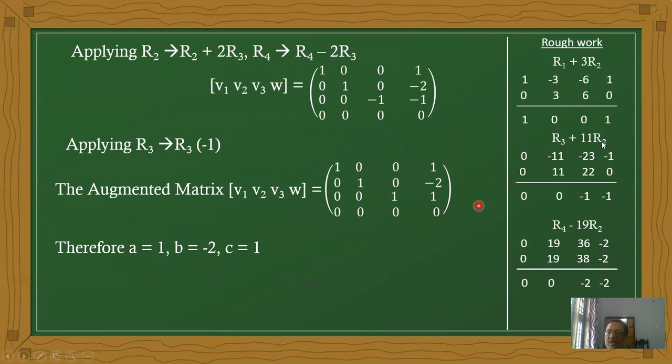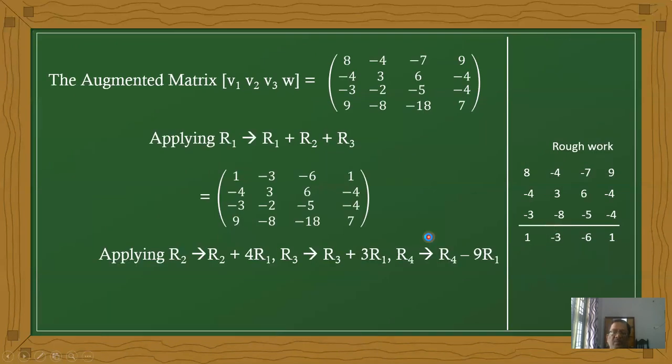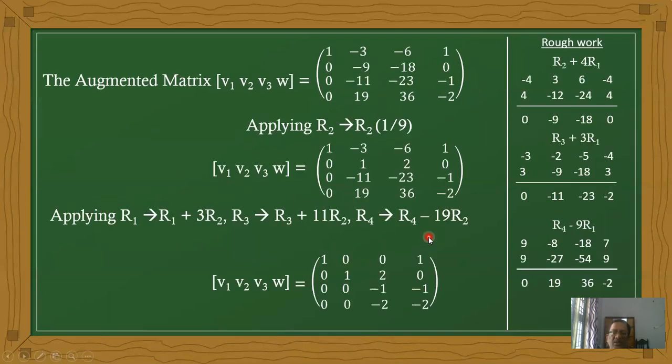Here the R3 value is 0, minus 11, minus 23, minus 1, and R2 multiplied by 11 is 0, 11, 22, 0. That gives 0, 0, minus 1, minus 1.